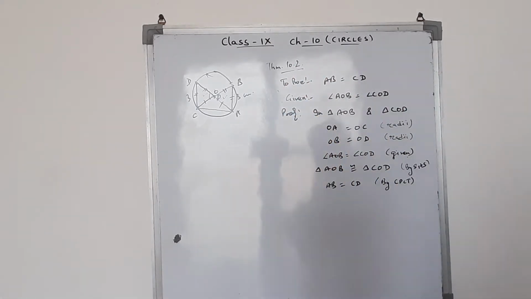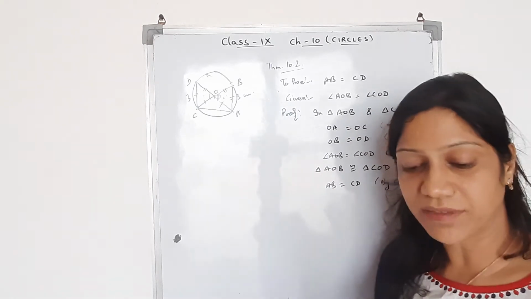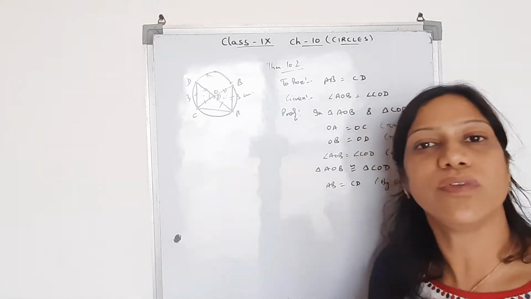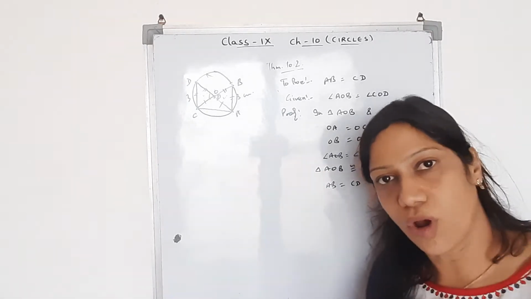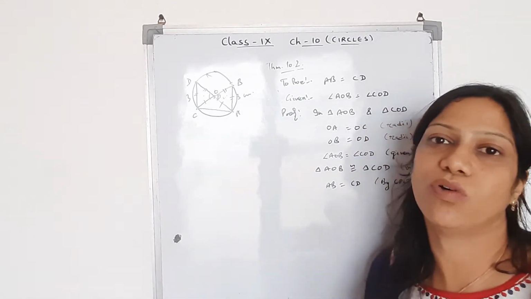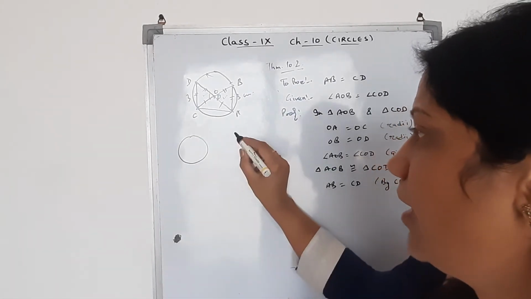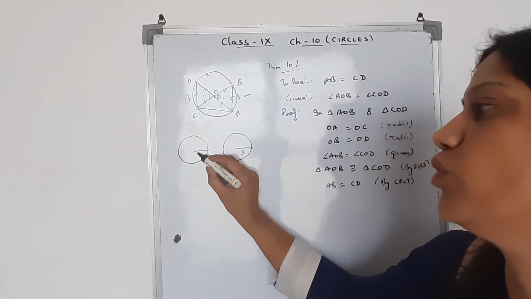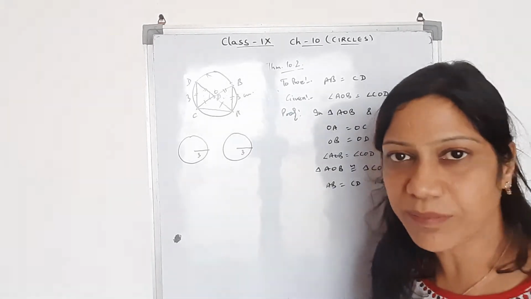Now come to your exercise 10.2. The first question is given to you. Recall that two circles are congruent if they have the same radii. We have already done this in our junior classes: two circles are called congruent if they have equal radii. As in these two circles, if their radii are 3 and 3 centimeters or 2 and 2 centimeters, then these circles will be congruent, meaning you will draw the same circles only.